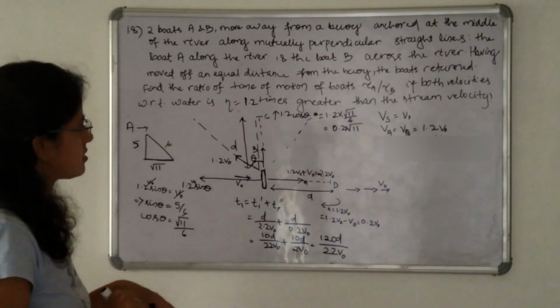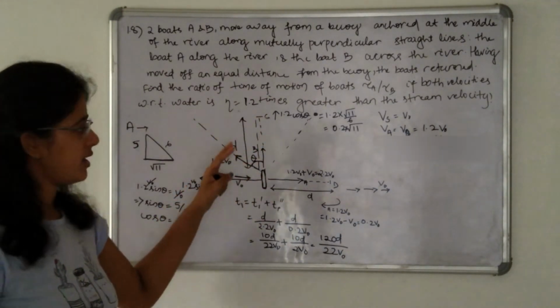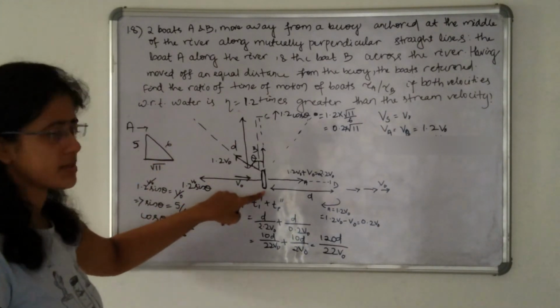Okay. So it says that after reaching point C, that is, covering the same distance d, it again returned to the buoy which is fixed at the middle of the river.